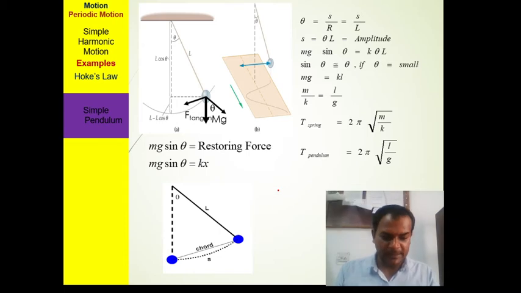Now, in the case of simple pendulum, we just try to derive a relation for the time period of a simple pendulum. What we do here, we just take the length as L, and you know that always the component of its weight is downward and it is mg.